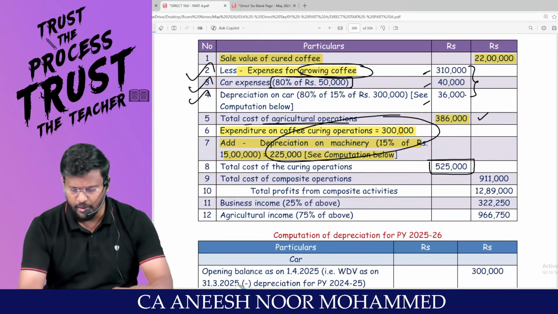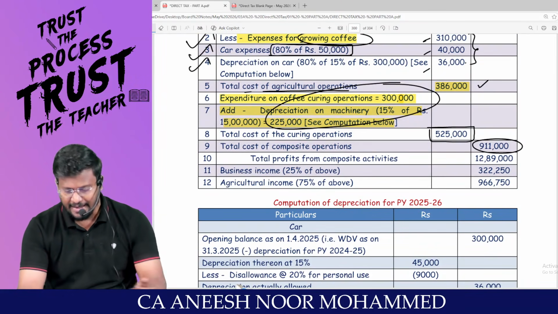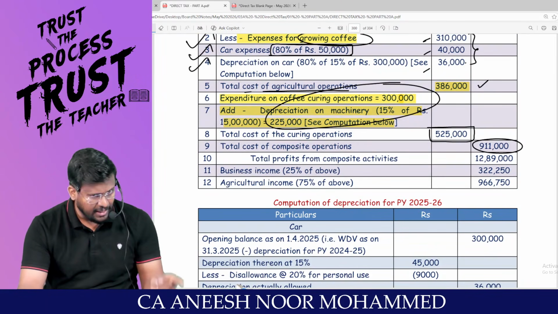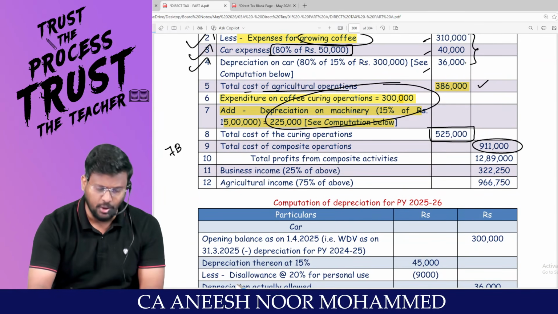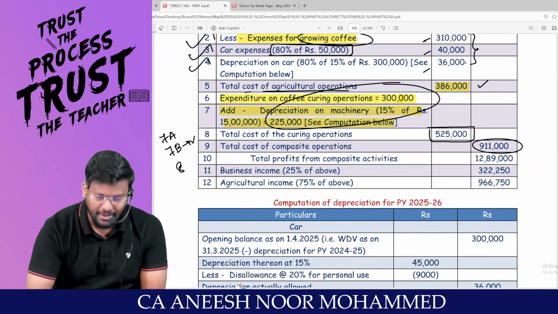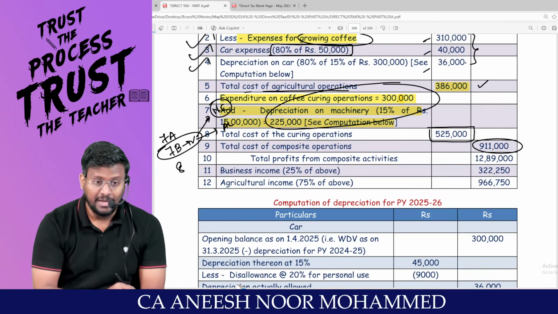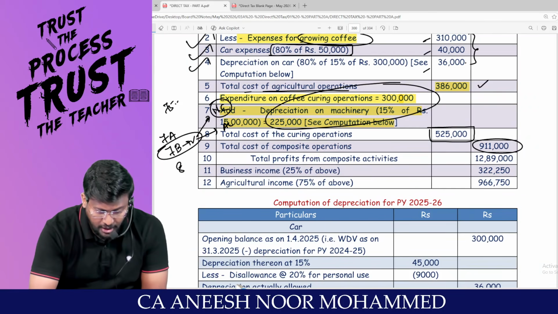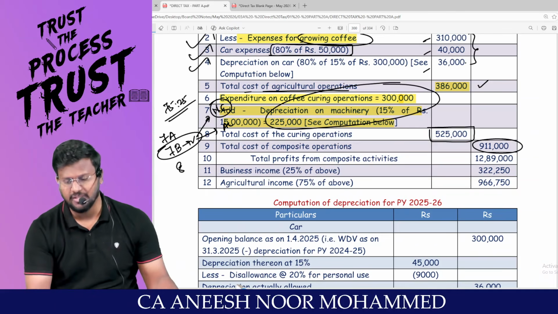Take the calculator: growing coffee 3,86,000 plus curing coffee 5,25,000. Total comes to 9,11,000. This 9,11,000 should be bifurcated as per Rule 7B. We have Rule 7A applicable to rubber, Rule 7B applicable to coffee, and Rule 8 applicable to tea. Rule 7B covers normal coffee and abnormal coffee, and in this question, it is normal coffee. The rate for normal coffee is 75-25. Am I right, sir? 75% is agricultural income and 25% is business income.